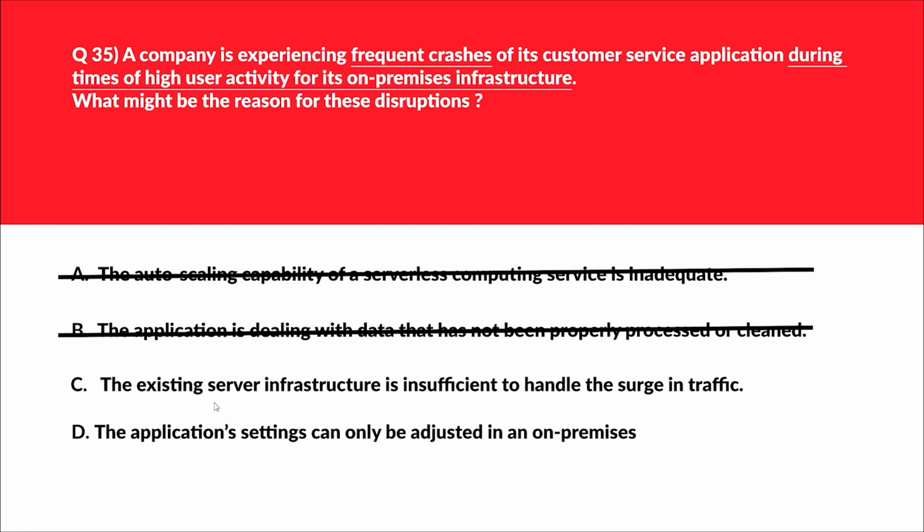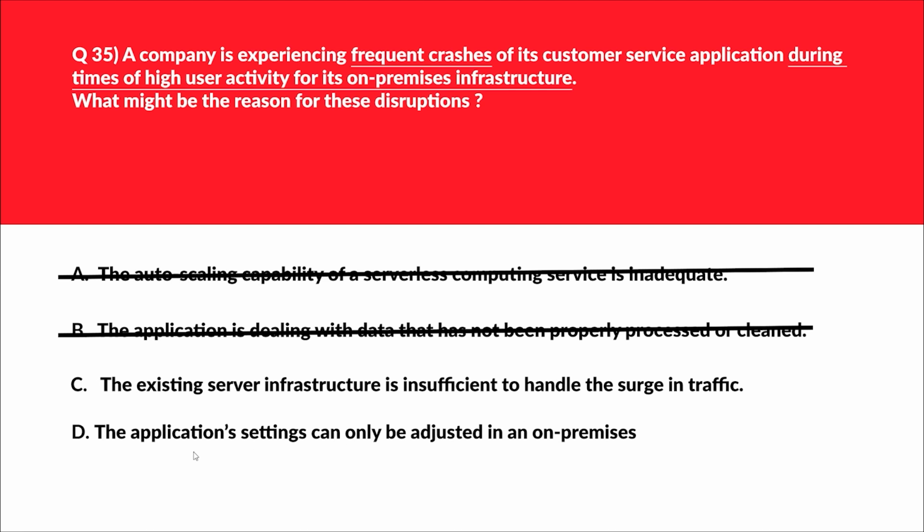Let's move to option C. C says the existing server infrastructure is insufficient to handle the surge in traffic. Insufficient server capacity can lead to application failure during times of high traffic as the infrastructure cannot handle the increased load. This can be the potential answer. We'll park this.